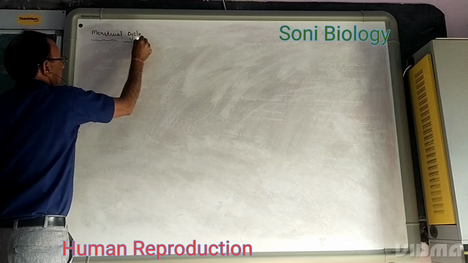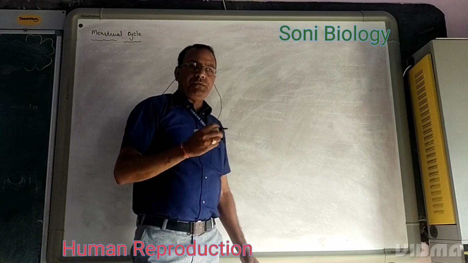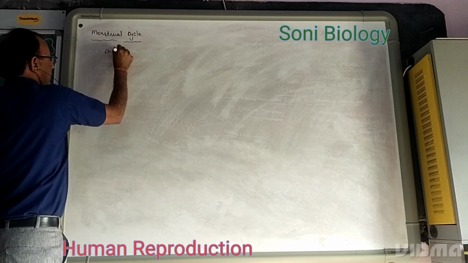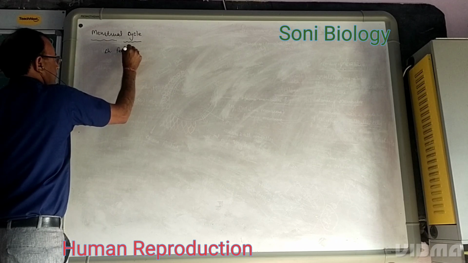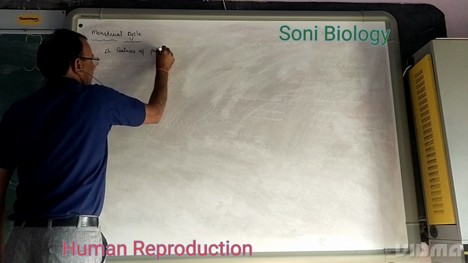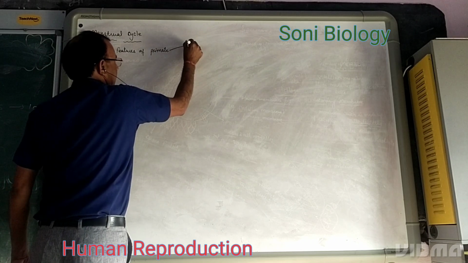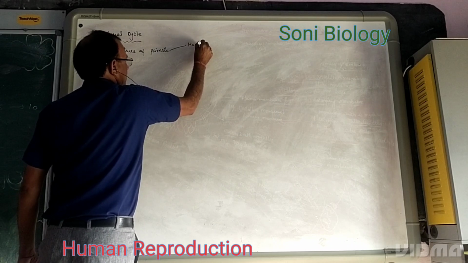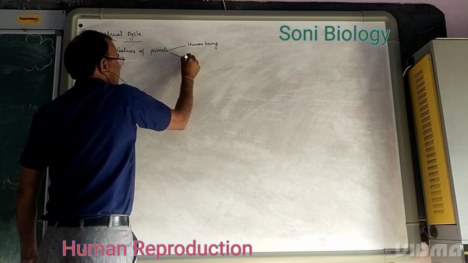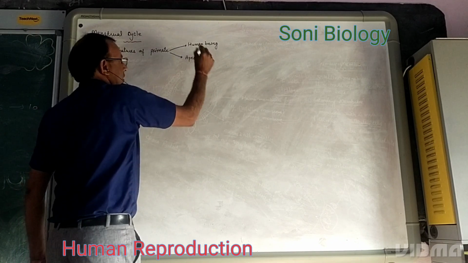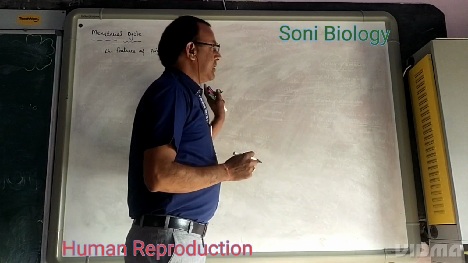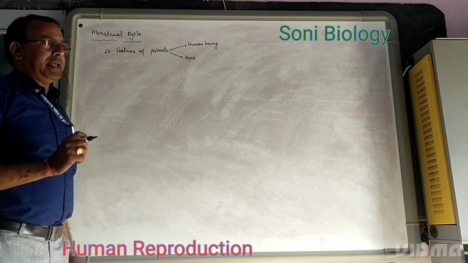The menstrual cycle is the main characteristic feature of primates. Primates are such as human beings and apes.